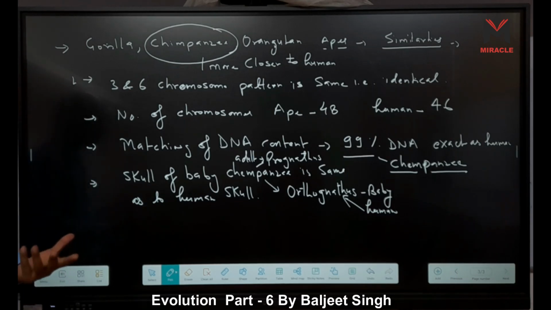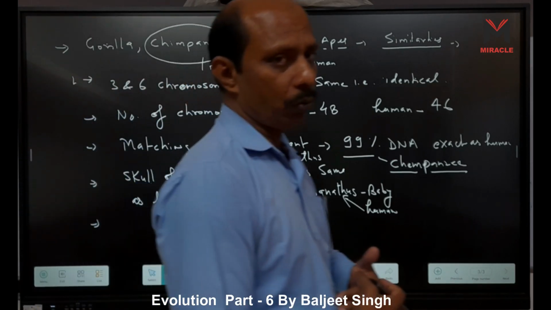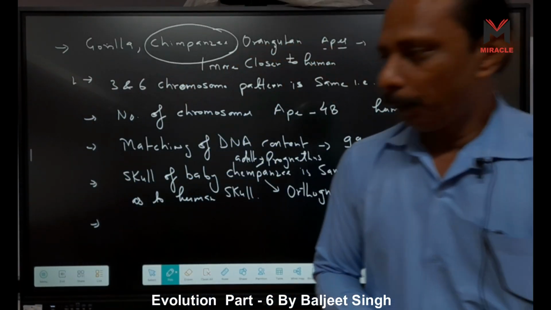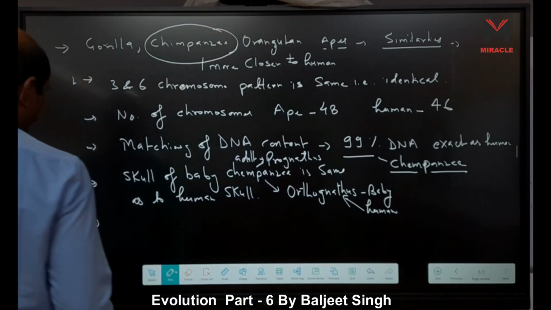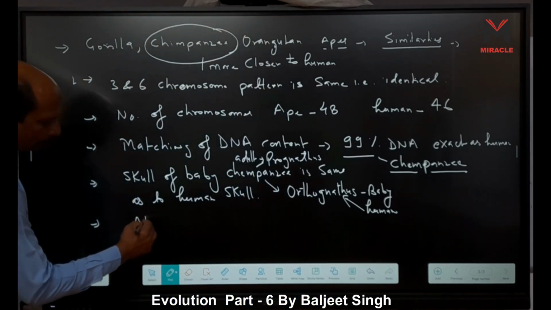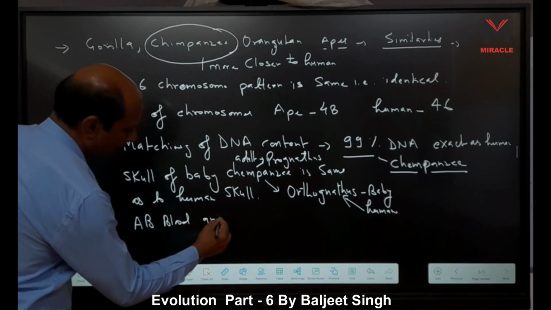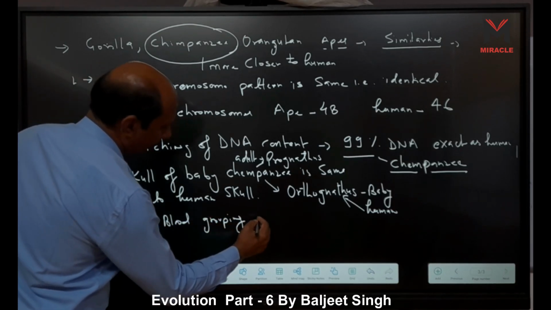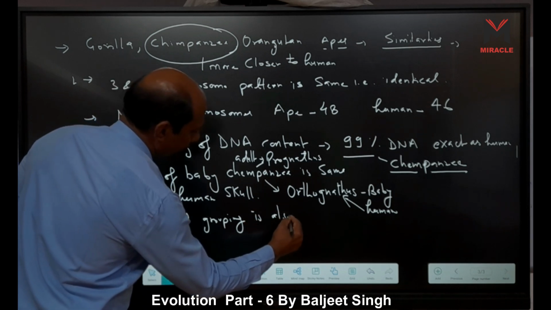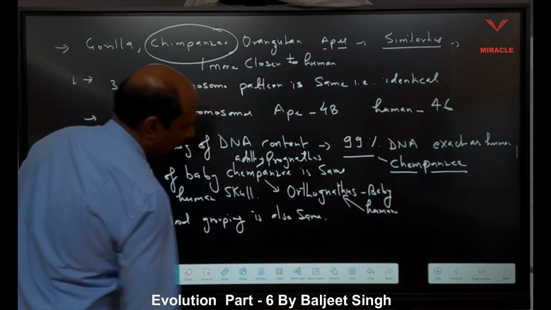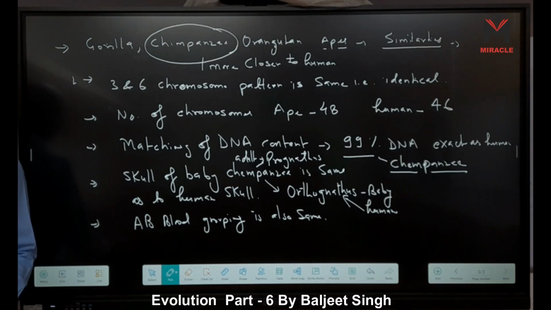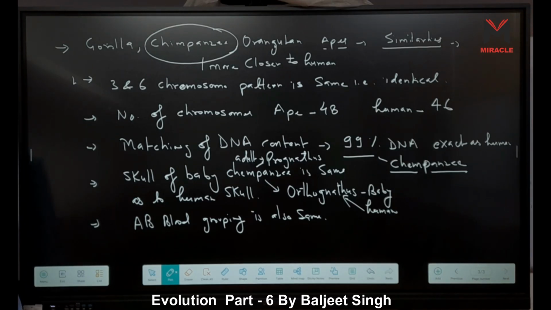Another point is also there: blood grouping. Rhesus monkey, an old world monkey, is closer to human, because when we consider the AB blood grouping, it is also the same. The Rh factor we get from the rhesus monkey, also the same.